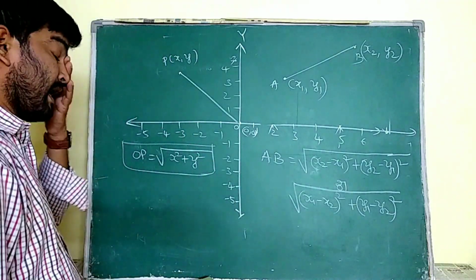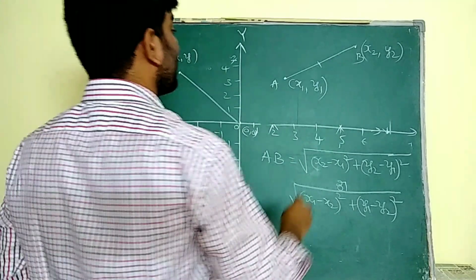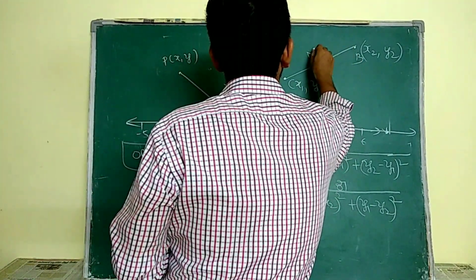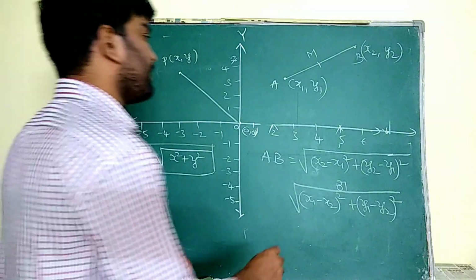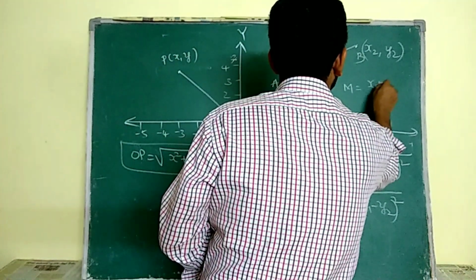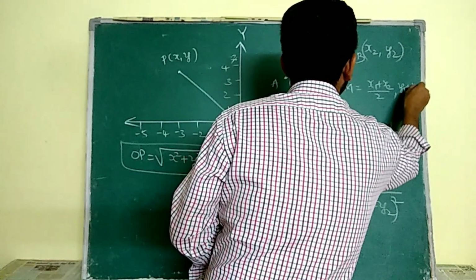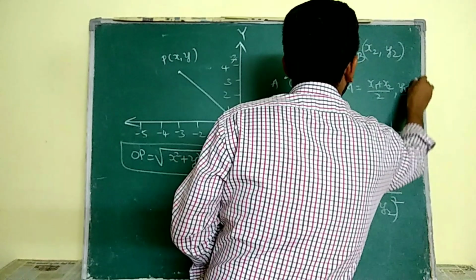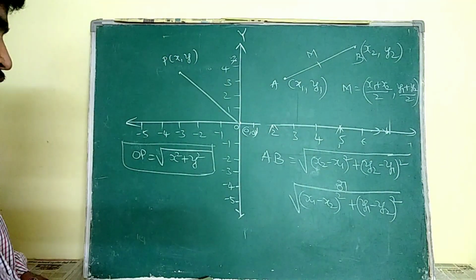Next I am going to explain how to find the midpoint of A and B. Let us consider M is the midpoint of A and B. So the formula for the midpoint is x1 plus x2 by 2 comma y1 plus y2 by 2. This is the formula for the midpoint.